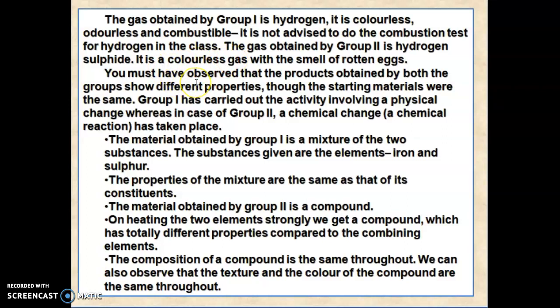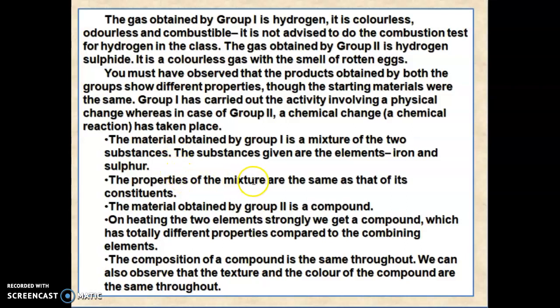So you have observed that the products obtained by both the groups show different properties, though the starting materials were the same. Group 1 has carried out an activity involving a physical change, whereas in the case of group 2, a chemical change has occurred. The material obtained by group 1 is a mixture of two substances, the elements iron and sulfur.